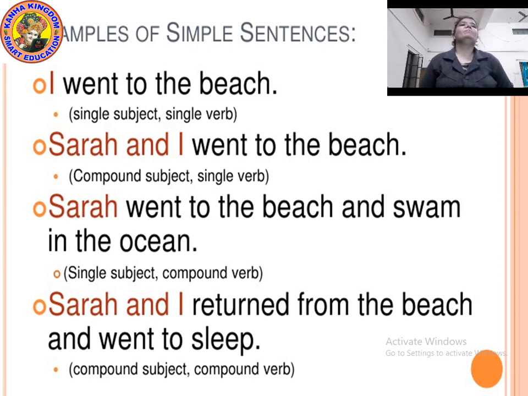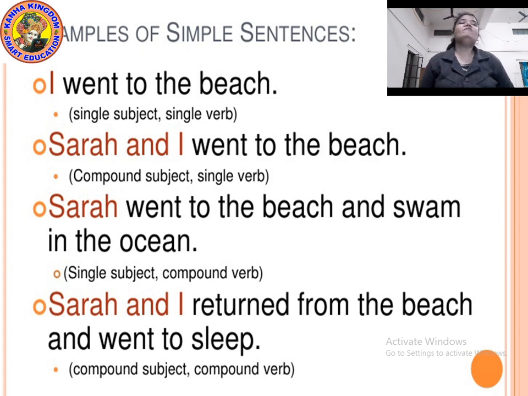Okay, further, Sarah went to the beach and swam in the ocean. Now here, Sarah is doing two things. She went also, and she swam also. So here she is doing two things. So that's why the sentence has two verbs. Whenever there are two verbs in the sentence, it becomes a compound verb.